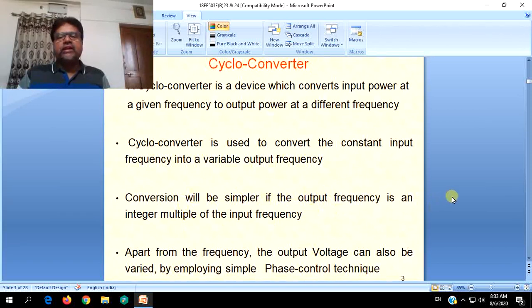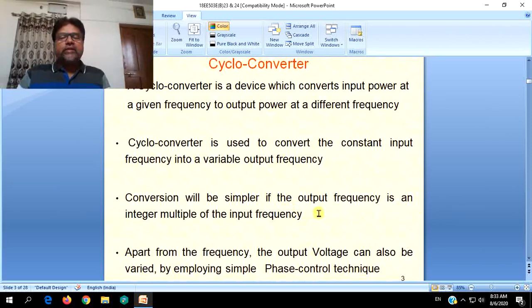It became fast when programmable logic controllers (PLCs) or programmable chips, that is microprocessors or microcontrollers, came into the picture. And during this conversion we don't need any extra intermediary circuits like conversion from AC to DC and back again from DC to AC. The conversion is simply from AC to AC. So the circuit complexity is less even though the operation is complex.